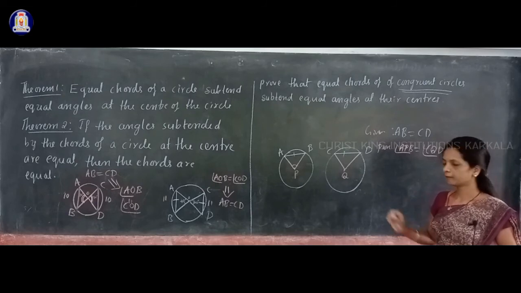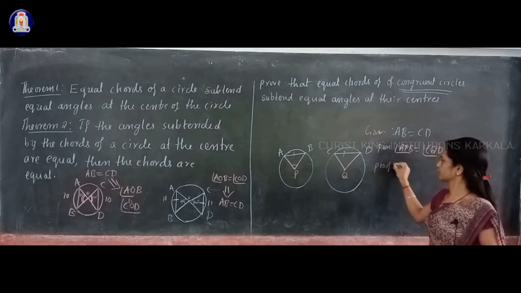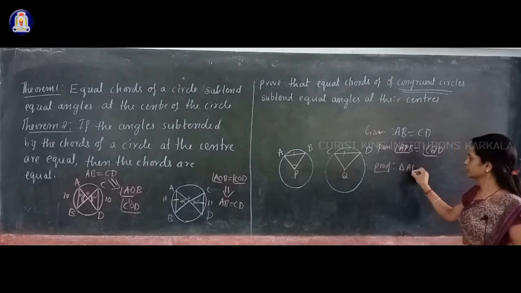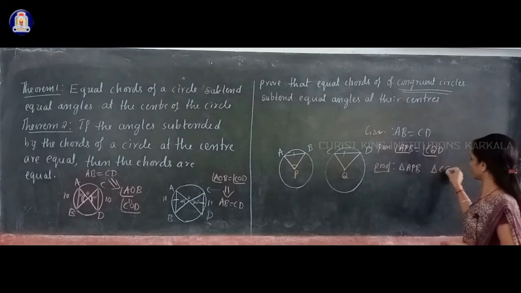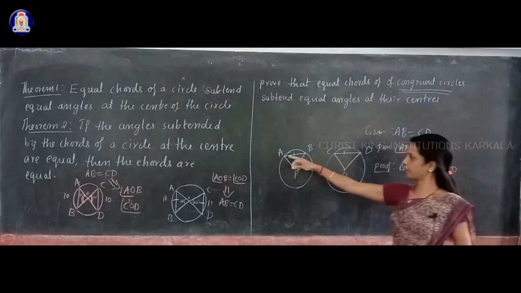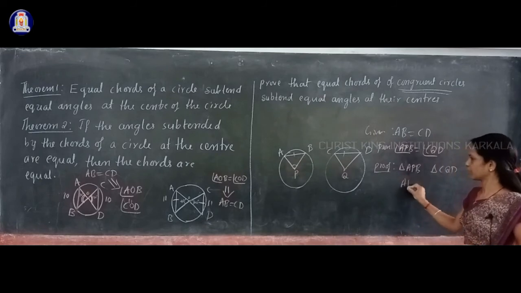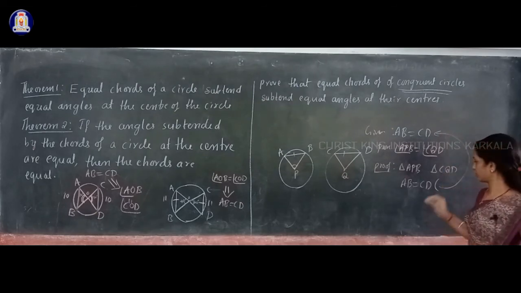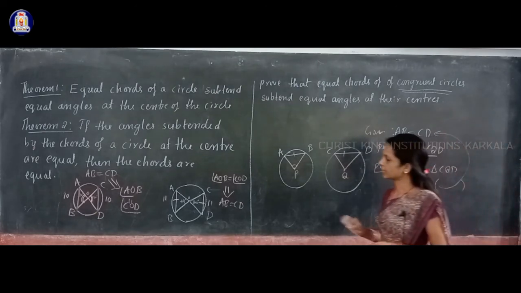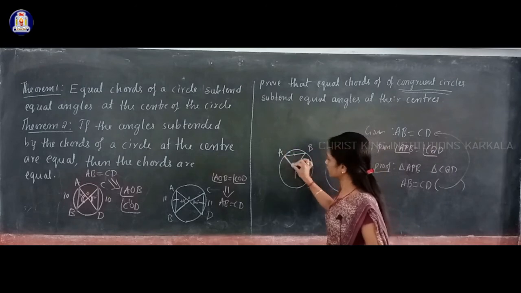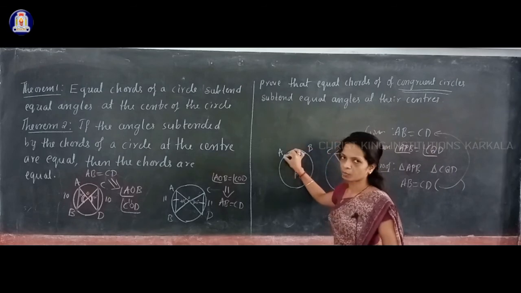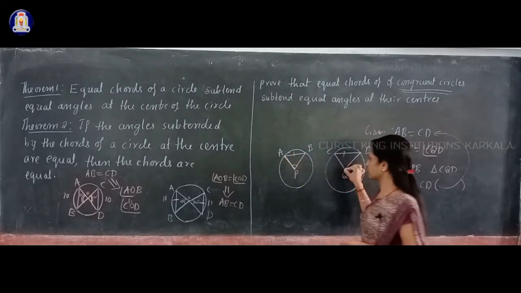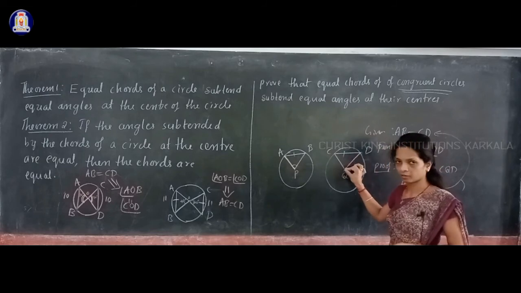Now you can see two triangles here, triangle APB and triangle CQD. In them you already know AB is equal to CD, so we can consider AB equal to CD because that is in the given part. Then AP, what is AP? AP is the line segment joining the center to a point on the circle, so AP is a radius of this circle, and CQ is also a radius of the other circle.